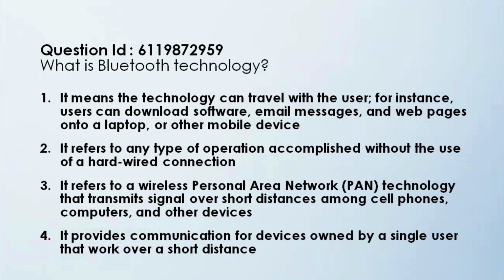The next question is, what is Bluetooth technology? Option 1, it means the technology can travel with the user. For instance, users can download software, email messages, and web pages onto a laptop or other mobile devices. Option 2, it refers to any type of operation accomplished without the use of a hardwired connection. Option 3, it refers to a wireless personal area network technology that transmits signals over short distances among cell phones, computers, and other devices. It provides communication for devices owned by a single user that work over a short distance.